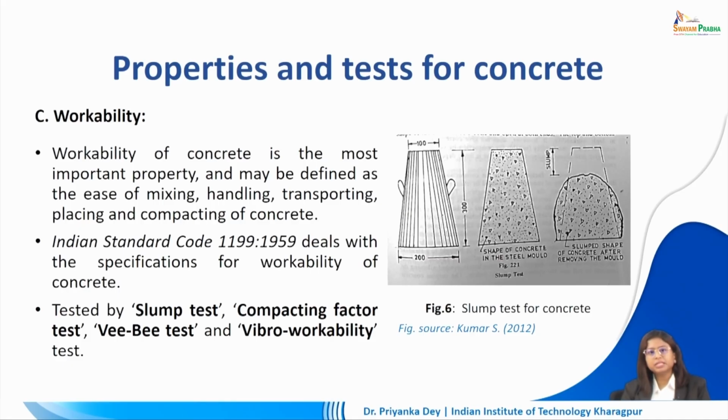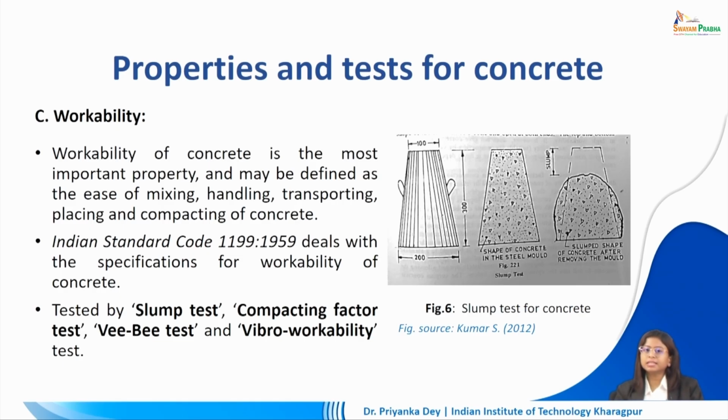Then comes workability. Now workability of concrete is probably the most important property and it is defined as the ease with which we can mix, handle, transport the concrete. We can easily place and compact the concrete. So basically dealing with the concrete and mixing or shaping it the way we like. So that essentially is going to define how easily we can apply this concrete to various uses in our construction. So workability forms probably one of the most integral parameters when choosing the right mix for our concrete.